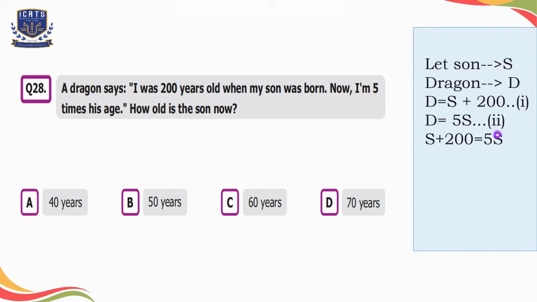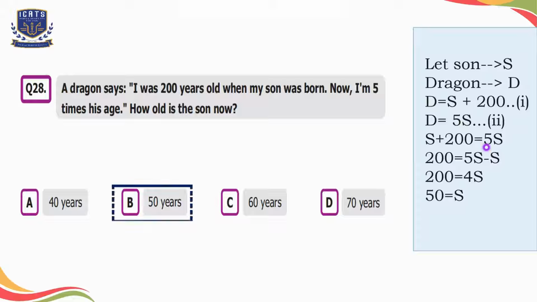Now we can put both equations equal. So we will find a new equation, that is s plus 200 is equal to 5s. Now we are going to solve the equation to get the value of s, which is equal to 50. So we will select option B here. The age of the son is 50 years and the age of the dragon will be 250 years.